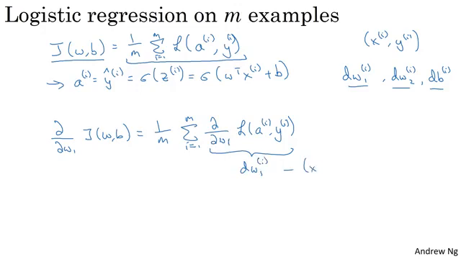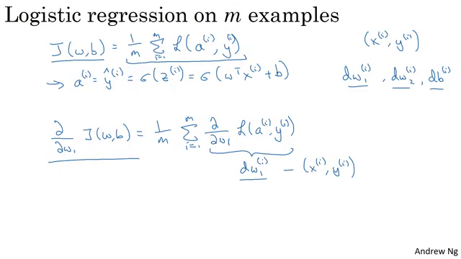Which on the previous slide we showed how to compute on a single training example. So what you need to do is really compute these derivatives as we showed on the previous training example and average them. And this will give you the overall gradient that you can use to implement gradient descent.